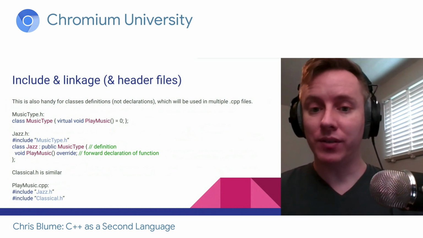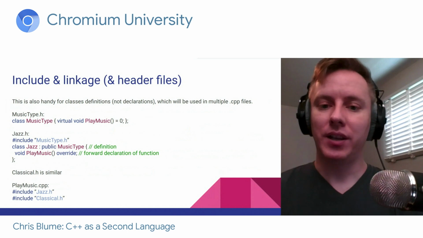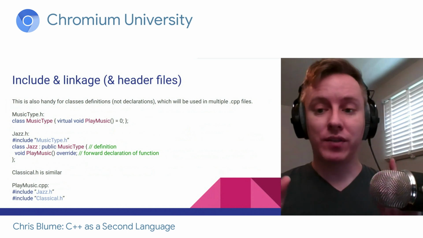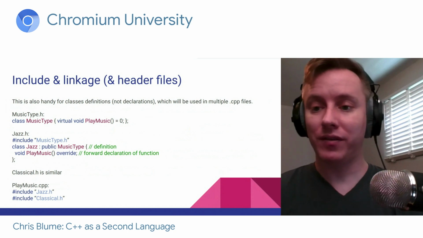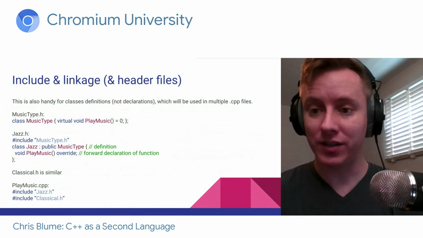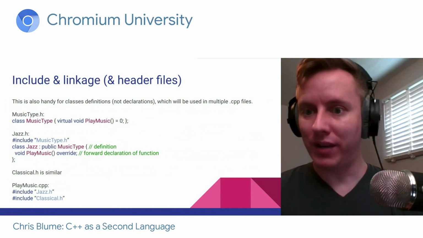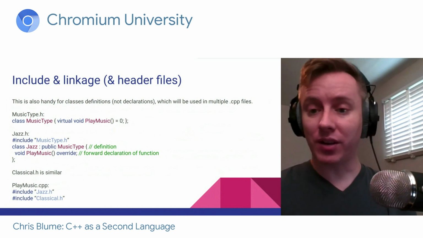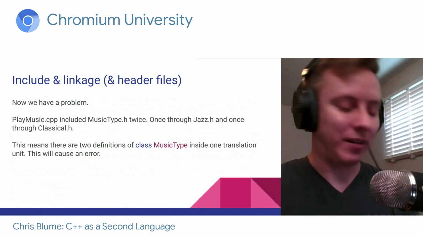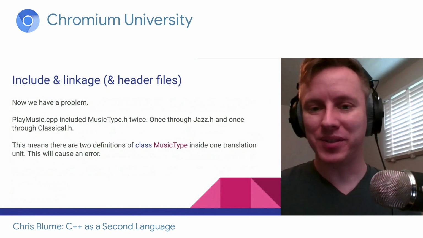Now, as soon as we do that, remember jazz.h included musictype.h, and so did classical.h. So we have two definitions of class MusicType, and that's not good. In C++, you can't have two definitions. So we have a problem, but there's a common solution to it. Here I've described the problem. We have MusicType included twice.